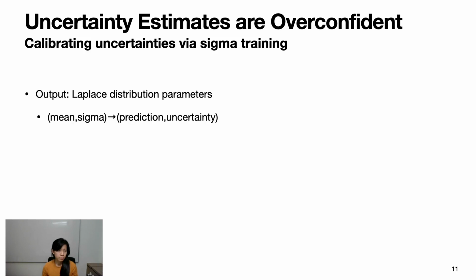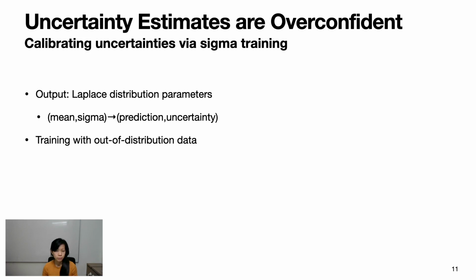Remember that we model our output as Laplacian with parameters mean and sigma, where mean corresponds to the prediction and sigma is the uncertainty. As shown in the video, our method relies on the uncertainty estimates to merge predictions. However, uncertainty estimates are uncalibrated under distribution shifts. In other words, there is a high tendency to output poor predictions with high confidence. To calibrate the uncertainties, we propose an additional training stage that we call sigma training.